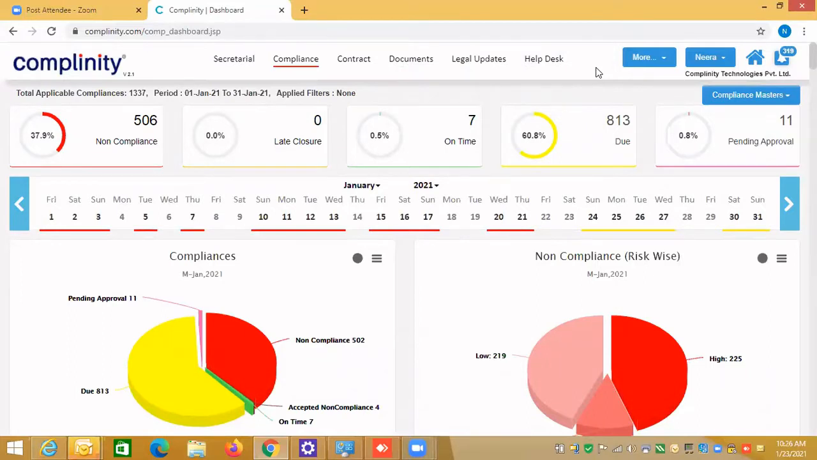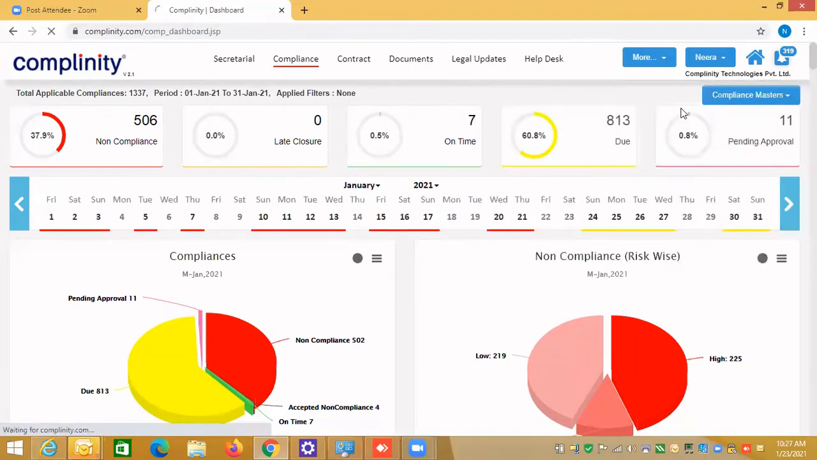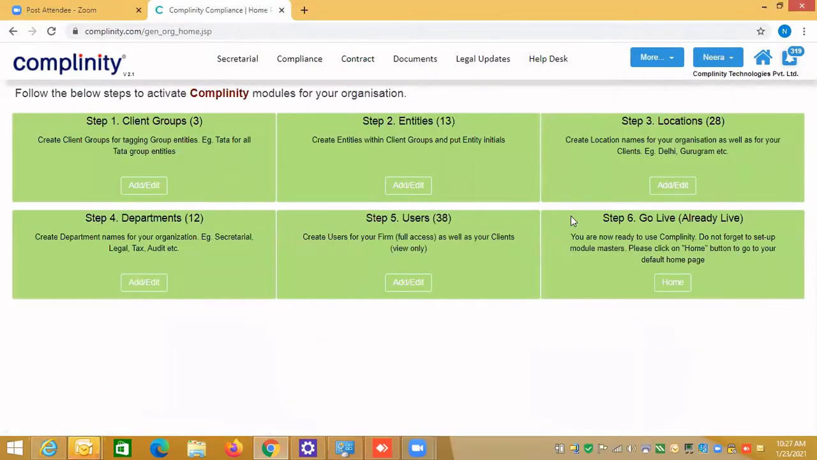Common masters means you need to set up your configuration. You need to configure a few entities, locations and departments which will be used across the product. Wherever your name appears when you log in to the system, you see this drop down. You click onto this, then you will see the setup screen. The setup screen tells you what all needs to be done to enable your organization. You will see all the blue boxes here if you have not started using it.